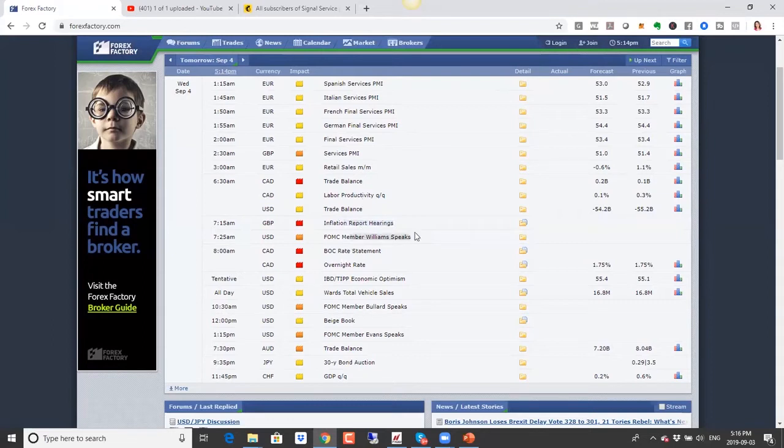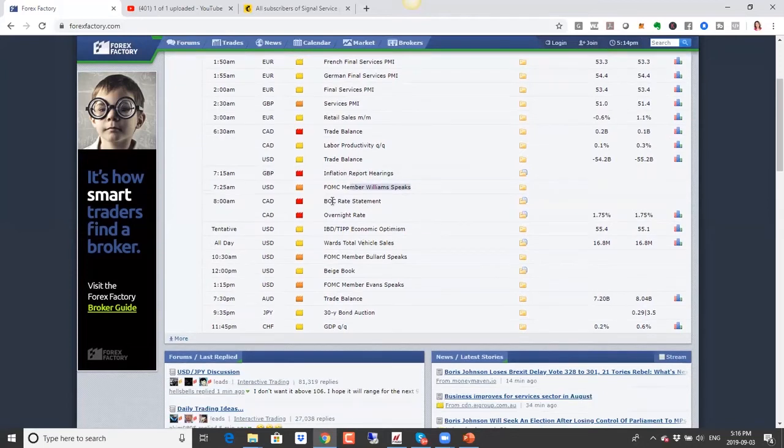We have one of the FOMC members speaking here. And then we have the Bank of Canada rate statement at this point. We're not expecting an interest rate cut, but the Bank of Canada has been one of the few banks that have not talked about interest rate cuts. So if we see a change in the stance from the Bank of Canada, if the commentary changes, even if it's not about cutting rates but they are open to easing the monetary policy, then that will be negative for the Canadian dollar, and we could see dollar CAD go up. So keep that in mind.